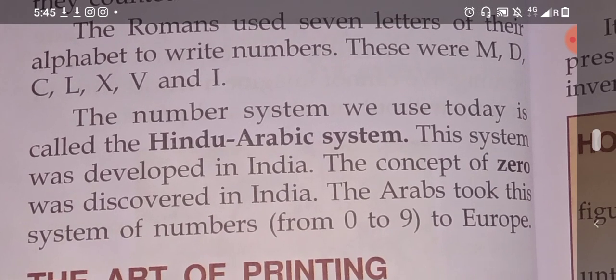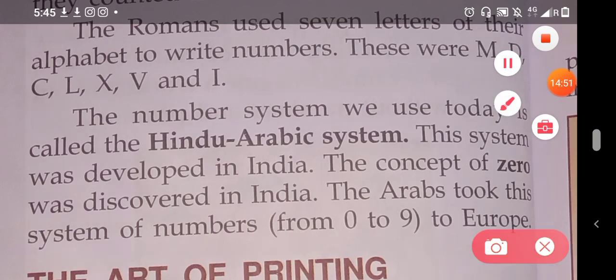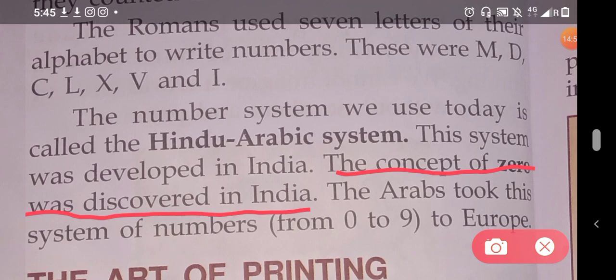The number system we use today is called the Hindu-Arabic system. This system was developed in India, and the concept of zero was discovered in India. The Arabs took this system of numbers from 0 to 9 to Europe.